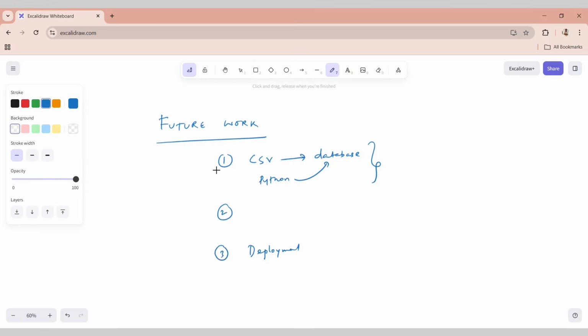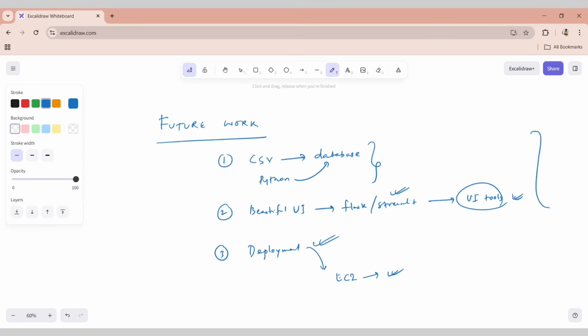Number 2 will be creating a beautiful front end, a beautiful UI, probably using Flask or Streamlit, right? Or if you want to use some custom UI tools, feel free to do that. Make it look better with all those calendar pop-ups and all those things. And once that is done, go ahead and deploy it. If you want a simple deployment, pick Streamlit and go for a simple EC2 deployment. It should not take more than an hour or so, and you should be good. So that basically brings us to the end of this project. Thank you.